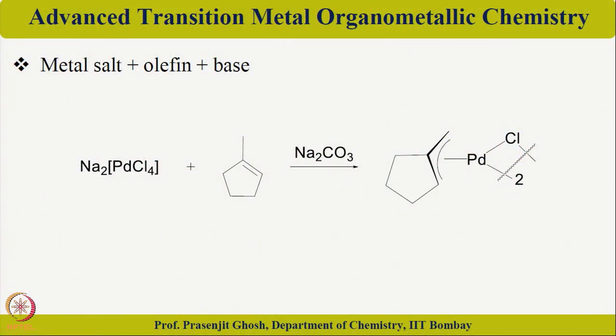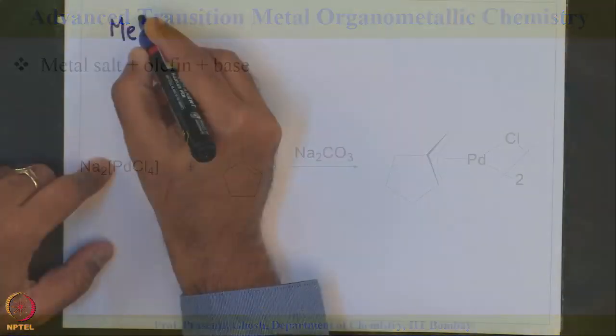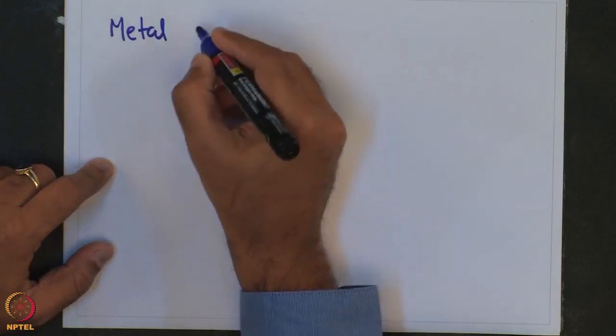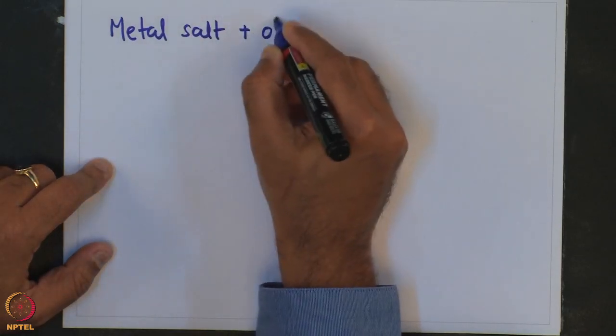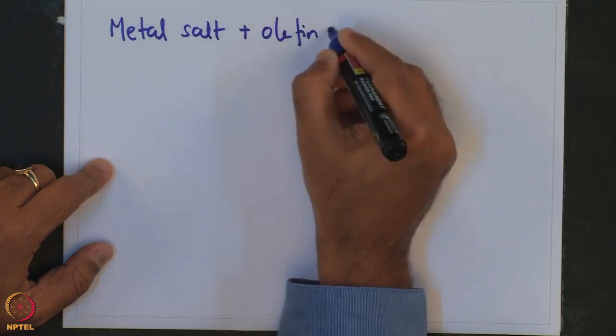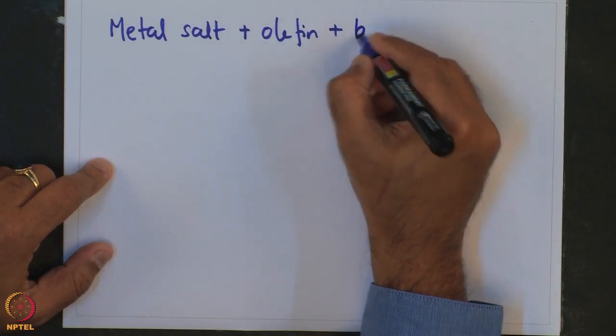Starting from where we left off, about conversion of metal olefin complexes to the corresponding transition metal eta 3 allyl type complexes, another example of such a reaction involves the reaction between a metal salt and an olefin in presence of base.